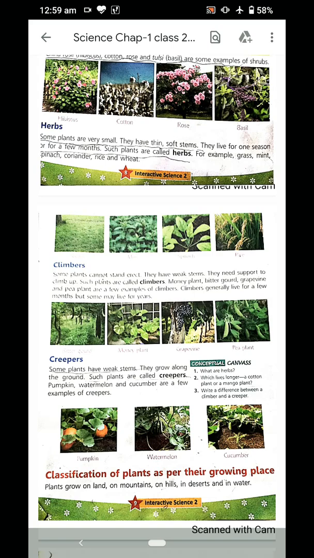So now with this chapter we have revised the classification of plants on the basis of their shapes and sizes. In the next class we will be revising the classification of plants as per their growing places, and then we will be discussing the other exercises and words. But before that, you must read the chapter so that whatever I am explaining you can revise it properly. Clear?